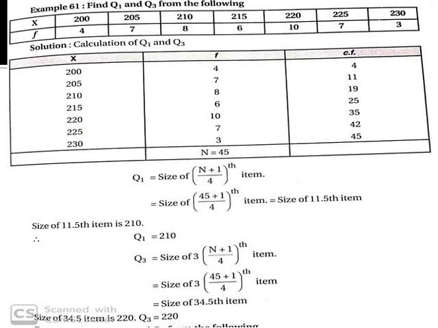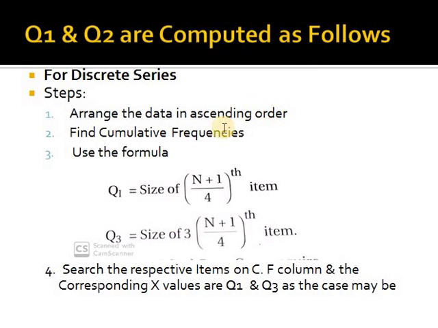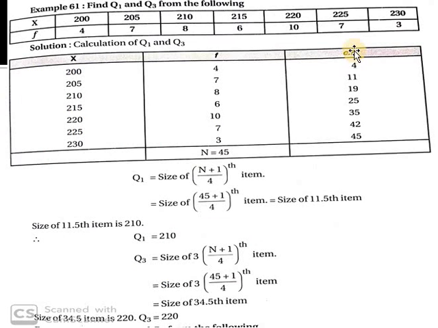What is the second step? The first step data is already arranged. The second step is to find the cumulative frequency. As I already told, it's a running total: 4 plus 7 is 11, 11 plus 8 is 19, 19 plus 6 is 25, 25 plus 10 is 35, 35 plus 7 is 42, 42 plus 3 is 45. As I already told in the classes, always cross-check your calculation at each step: n is always equal to the last value of the cumulative frequency. Through this you can eliminate errors.